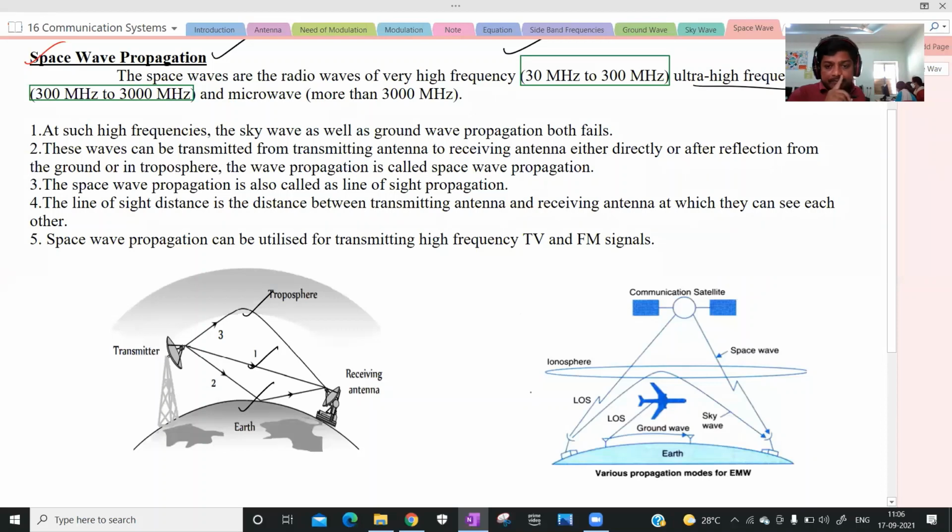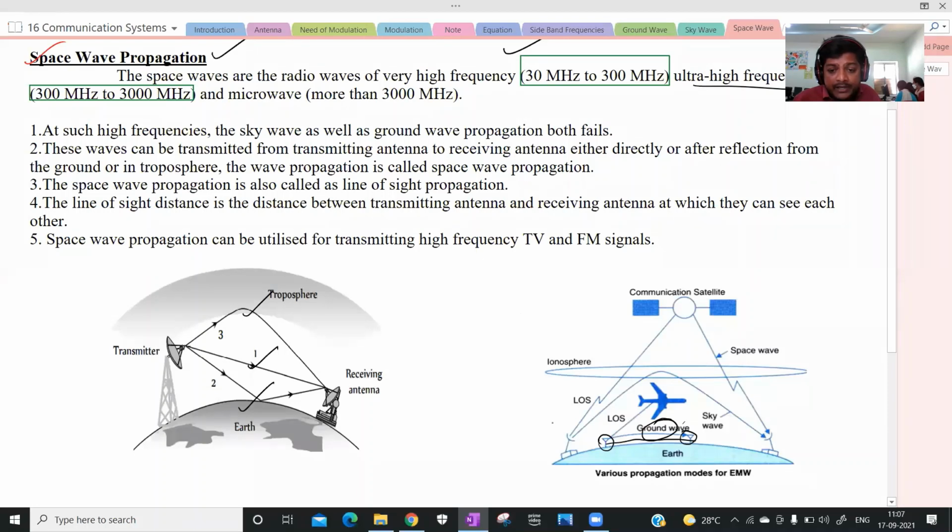Troposphere. Understood? See, in ground wave propagation, we are sending electromagnetic waves from the transmitter to the receiver along the surface of the earth, along the curvature of the earth. In skywave propagation, what happens?